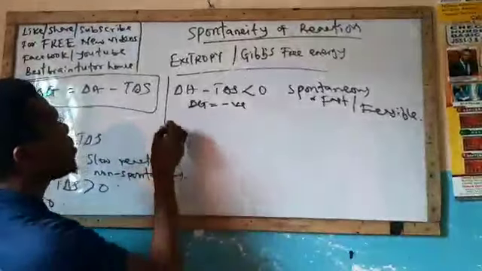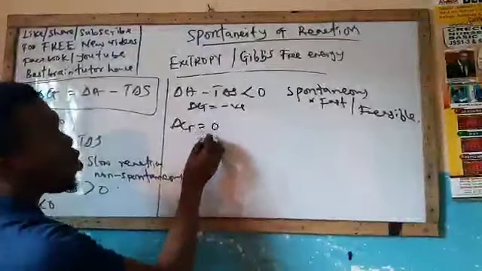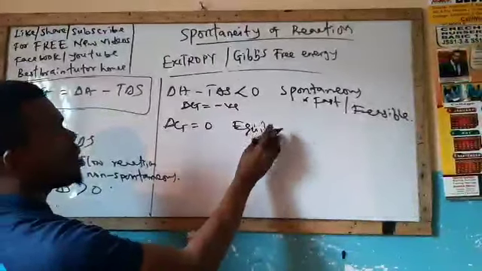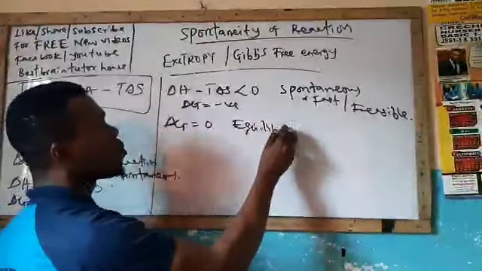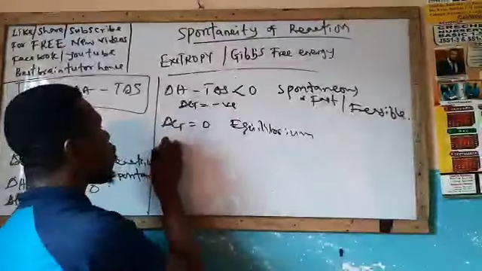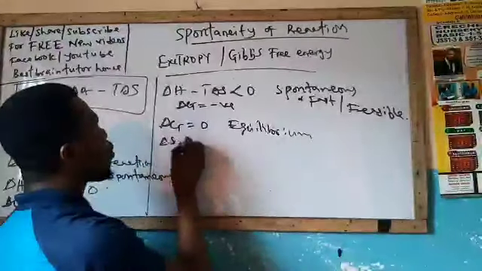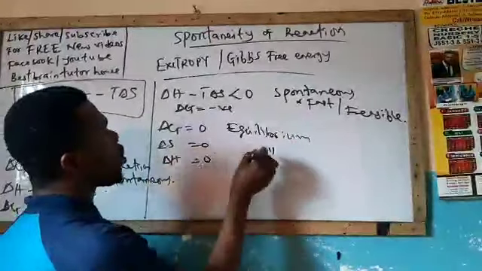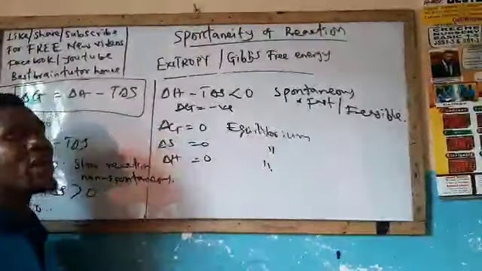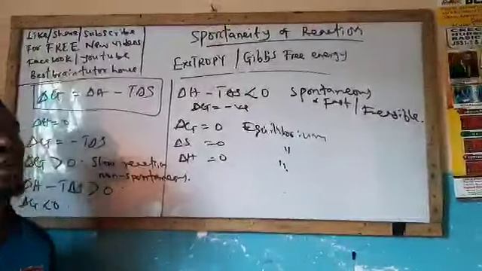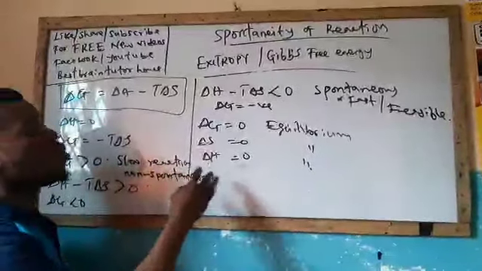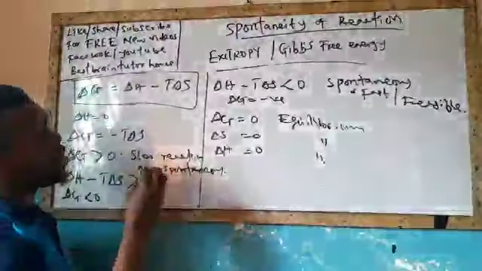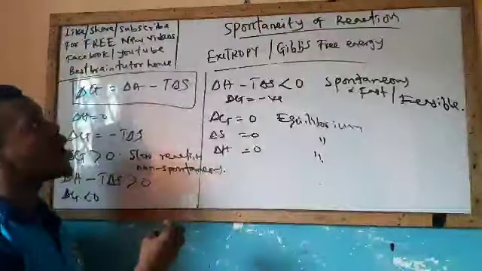But when my change in G is equal to zero, the reaction is said to be at equilibrium. Likewise entropy, zero, equilibrium. Likewise enthalpy, zero, equilibrium. That is, when enthalpy, entropy, and change in G is at zero, they are all tending towards equilibrium. This describes enthalpy, entropy, and Gibbs free energy.